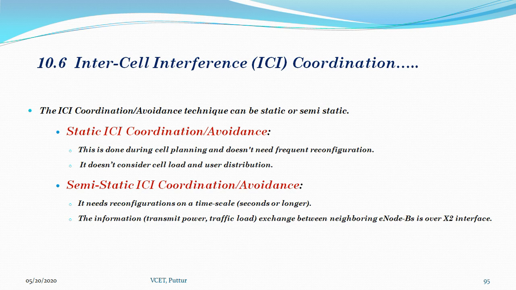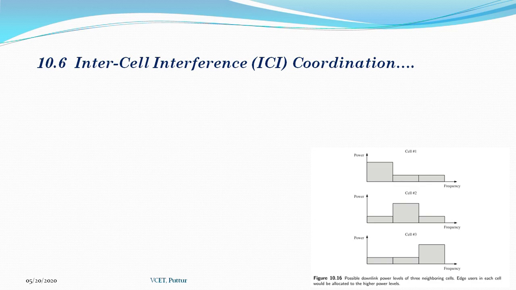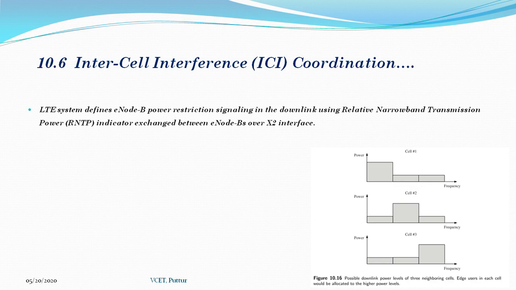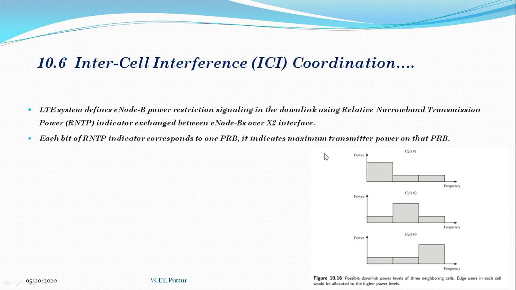ICI coordination or avoidance is mainly a scheduler implementation issue at the eNode B. To assist such a technique, the LTE system defines eNode B power restriction signaling in the downlink using a relative narrowband transmission power, or RNTP, indicator that is exchanged between eNode Bs over the X2 interface.